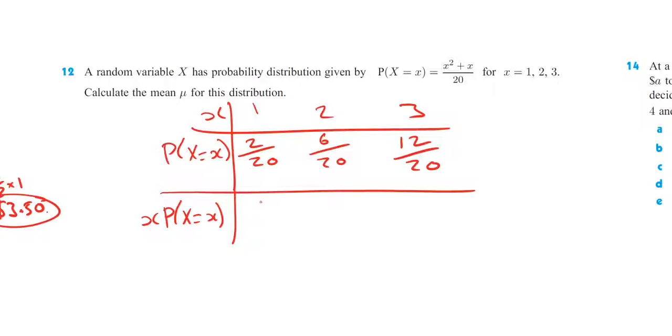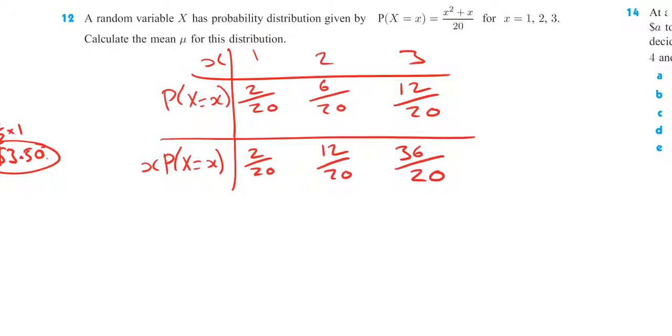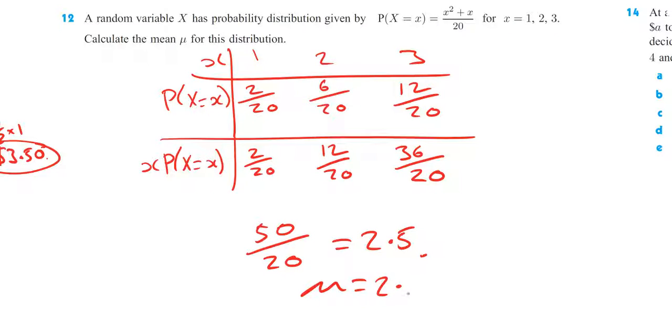Well, 1 times 2 over 20 is 2 over 20. 2 times 6 over 20 is 12 over 20. 3 times 12 over 20 is 36 over 20. I now need to add these up, and if I add that up, I'm going to get 50 over 20, which of course is 2.5. Our mean for this distribution is 2.5.